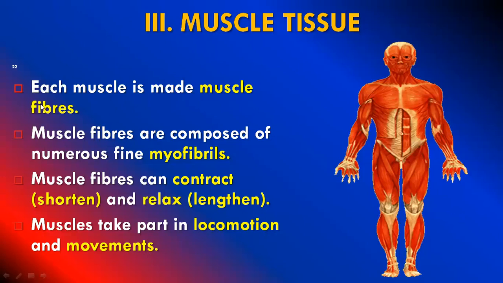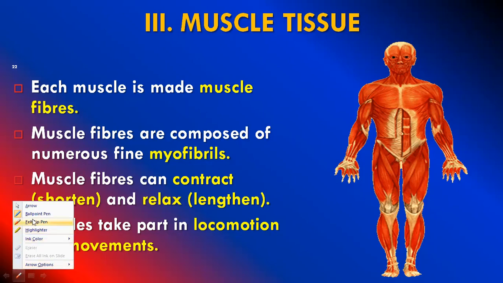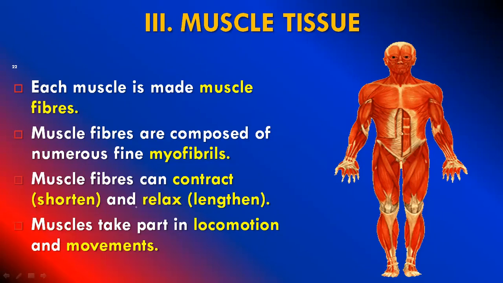While we are talking about muscles, each muscle is made up of muscle fibers, a bundle of muscle fibers. Try to remember, each and every point is important from this topic. Muscle fibers are composed of numerous fine filamentous structures which are called myofibrils. What is the role of muscle fibers? Muscle fibers can undergo contraction depending upon our body movement. It undergoes contraction and relaxation process. Whenever we get emotional disturbances, during that time it undergoes contraction. Then it undergoes relaxation. Relaxation means the lengthening process.